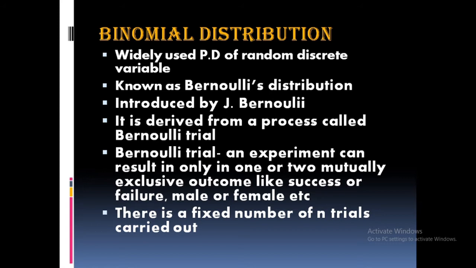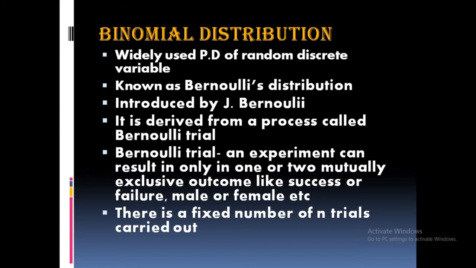In 1654 to 1705, that time he introduced this method, that is Bernoulli distribution. There is a Bernoulli process or trial, that is Bernoulli trial. You know what is a trial in probability? The number of times we are doing the experiment, that is our trial. So this is known as Bernoulli's trial.